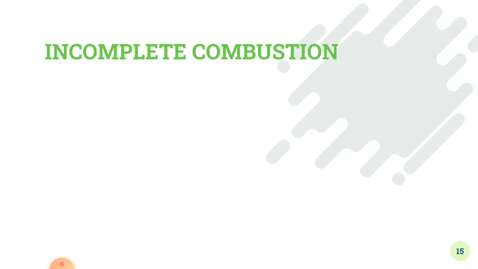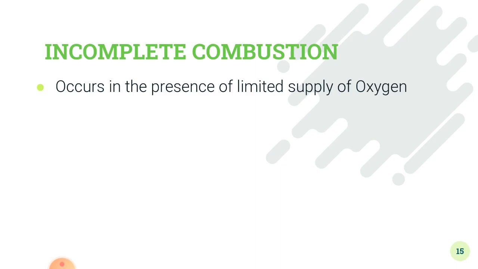Now what is incomplete combustion? Incomplete combustion occurs in the presence of a limited supply of oxygen. Complete combustion occurs in the presence of an excess supply of oxygen. Incomplete combustion occurs in the presence of a limited supply of oxygen. The end products in incomplete combustion are carbon monoxide, carbon and water. What were the end products in complete combustion?